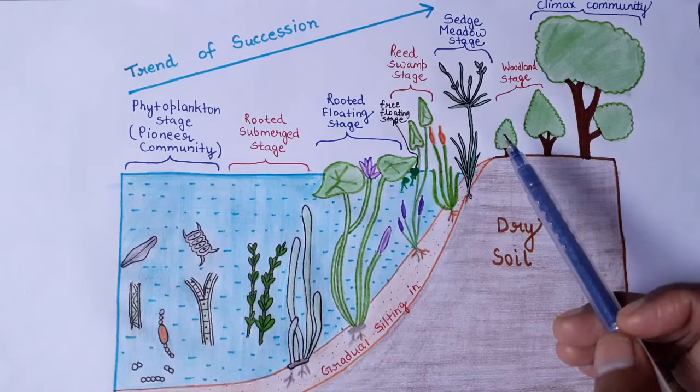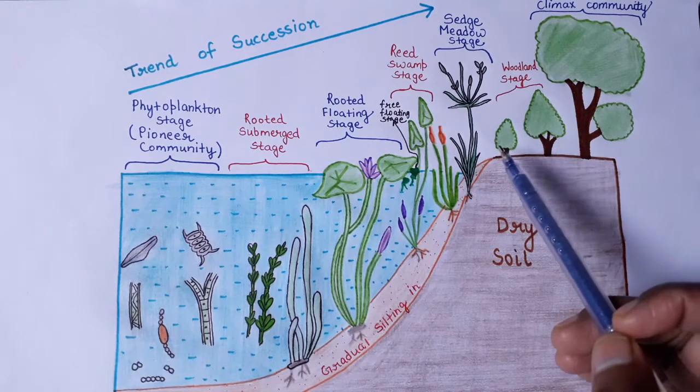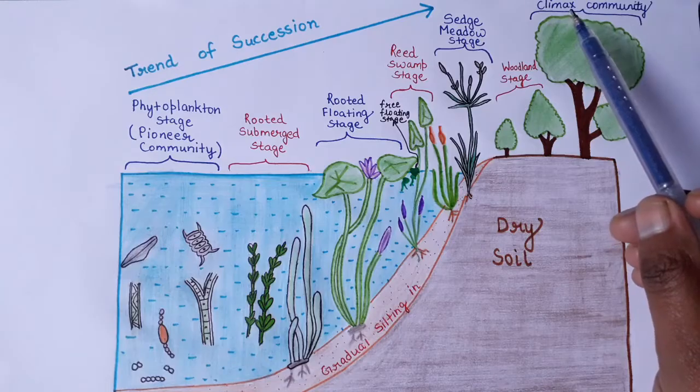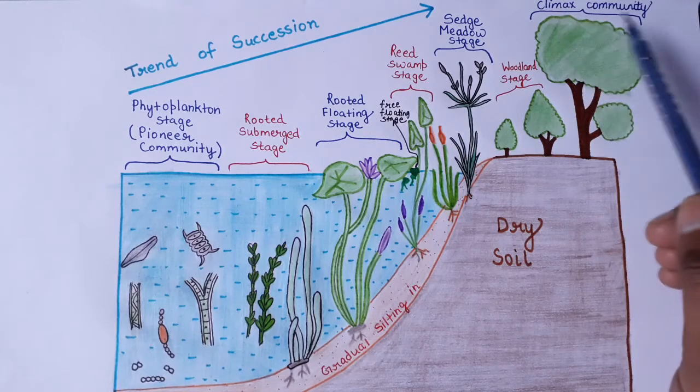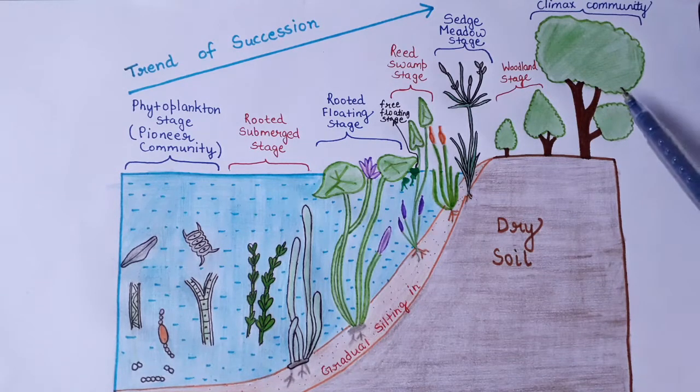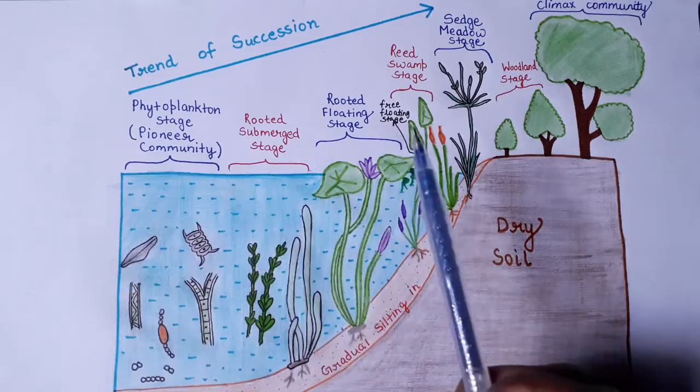This is your woodland stage, that is represented by shrubs and trees, and finally the last step of the process of hydrosere is the formation of the climax community, which is the forest here. So the trees will continue to grow in this area, and this type of community is regarded as the most stable form of community. So that is all about hydrosere, that involves different stages at different levels.